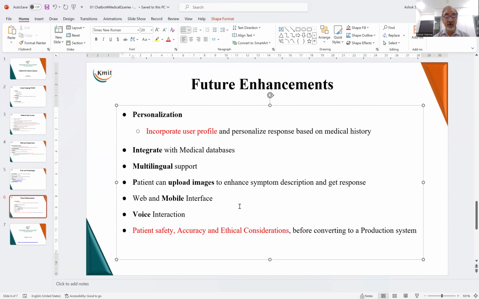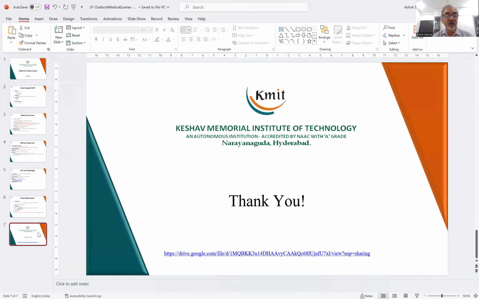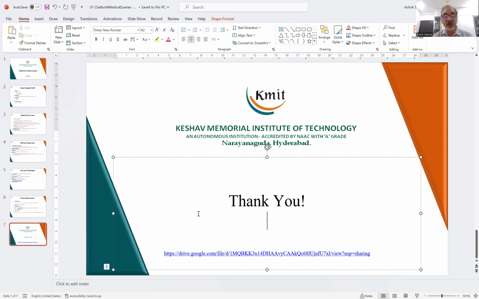Now, web access is already there. Mobile access will be desirable, and voice interaction will also be desirable. But what we have to enhance always is patient safety, accuracy, and ethical consideration. So with these future enhancements, it can be improved and developed into a production system. So that is the brief description of the medical chatbot.